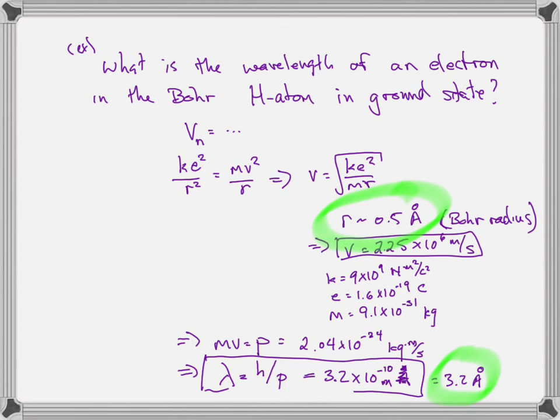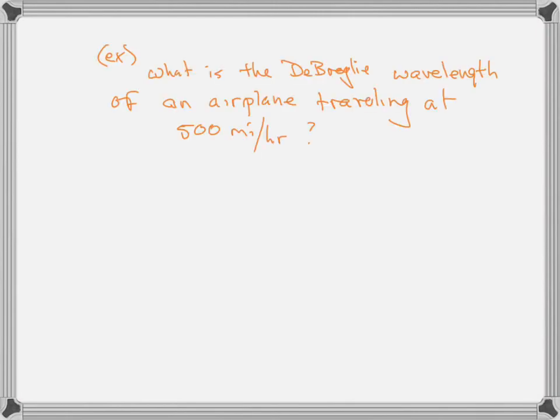But let's ask another question. Why do we not observe this on a macroscopic scale? Let's ask, what is the wavelength of the de Broglie, and when we're talking about matter, we call it the de Broglie wavelength. What is the de Broglie wavelength of an airplane traveling at 500 miles an hour?